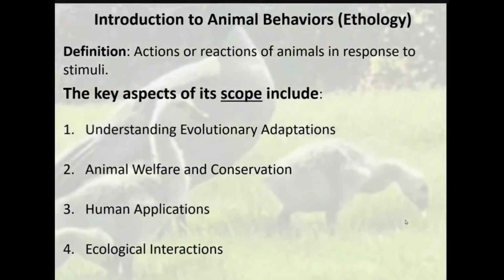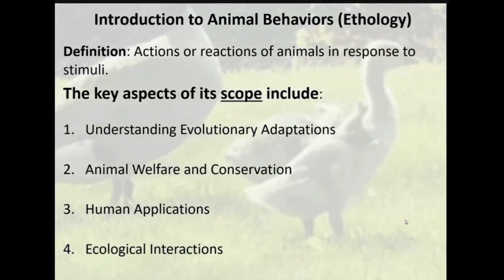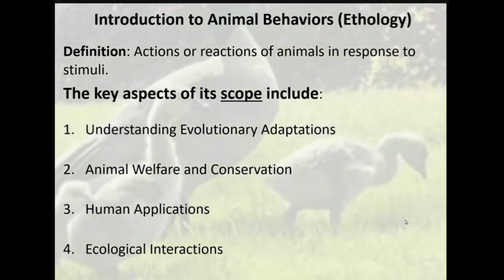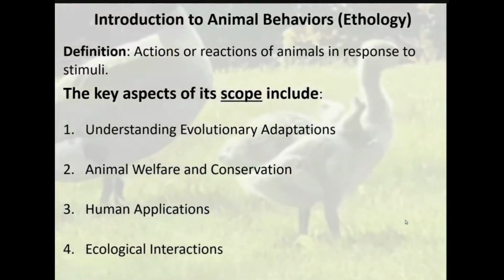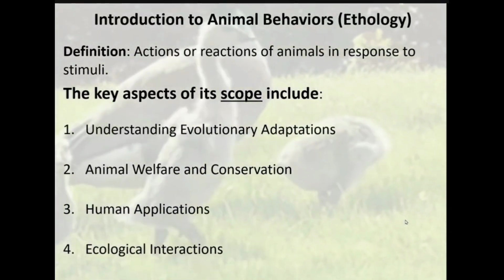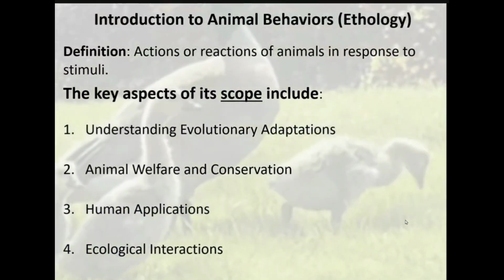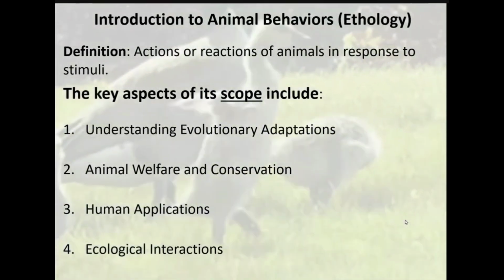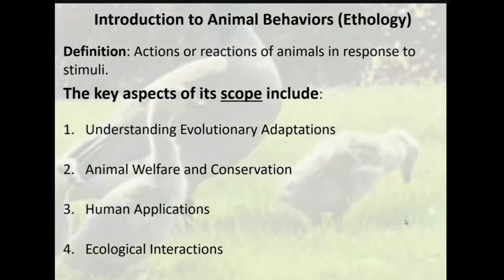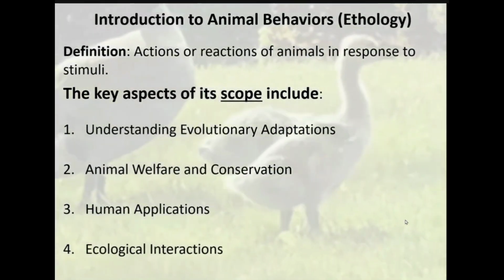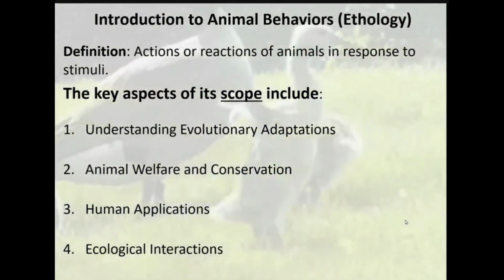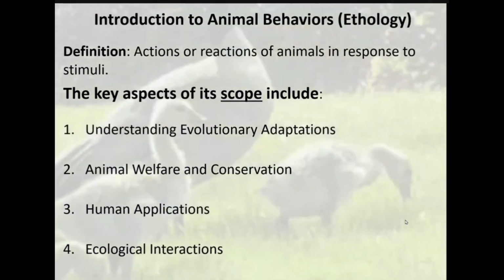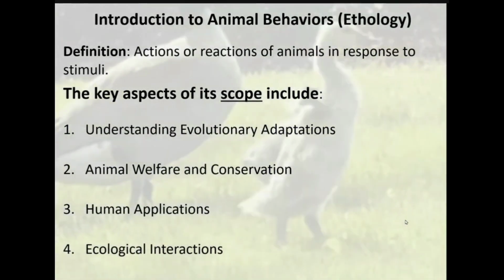It refers to the way animals interact with their environment and other organisms, that is, how they react to each other. It comprises all observation, action, and reaction of animals in response to stimuli, including feeding, mating, communication, migration, and social interactions. These behaviors are influenced by a combination of genetic, physiological, and environmental factors.